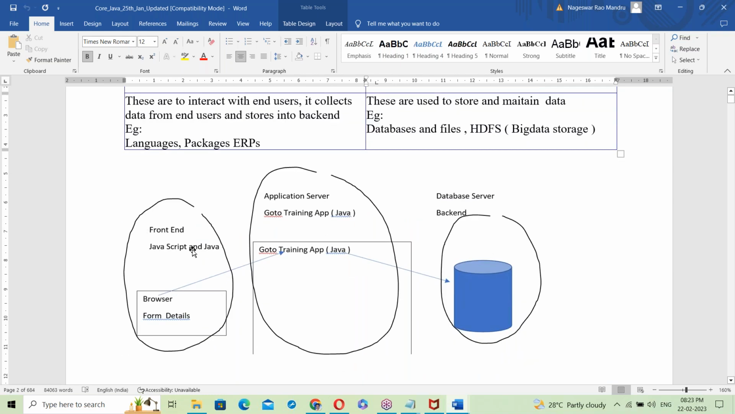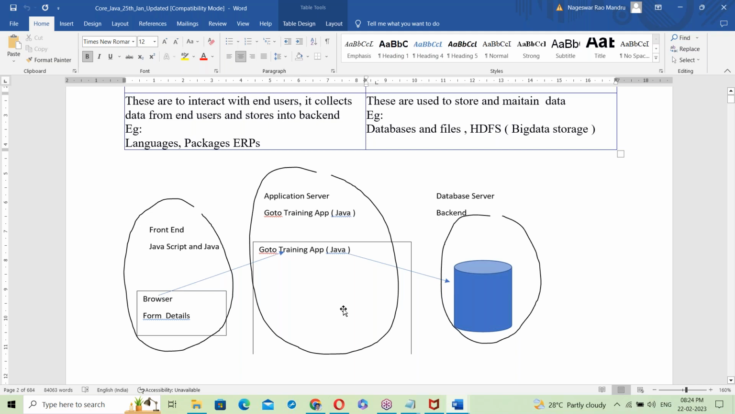For the front end, we use JavaScript, and Java also. Next, this is the application server, meaning server side. So where is Java used exactly here? Server side. To develop server side code, this code connects to the database and inserts data into the database. Even for the front end also we can use JavaScript, and Java also you can use for the front end here. So Java is used at the front end as well.